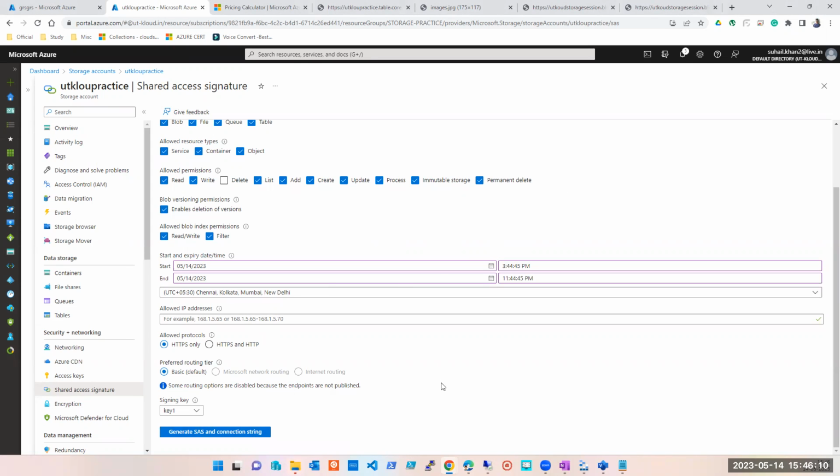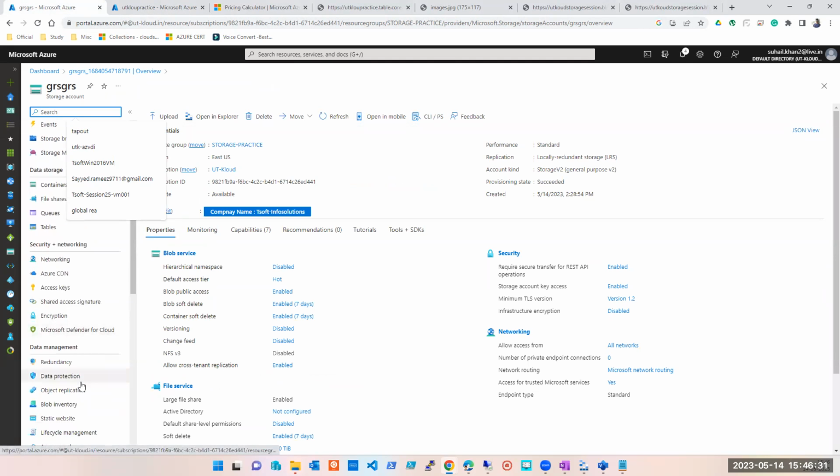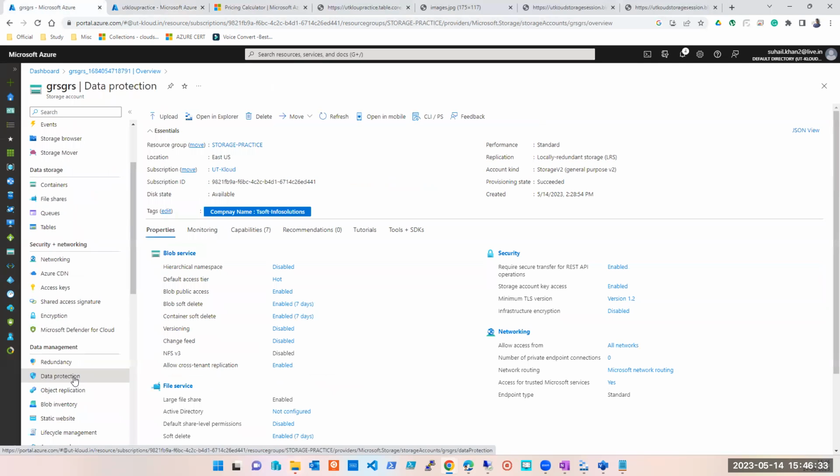Right, about the endpoint thing that was there. Enable endpoint above the blob. Endpoint is a blob concept of backup which we have not covered. I'm sure you're getting confused with something. So which term are you referring to? No, in storage account. If you go to storage account, I can show it to you. It is there in data protection. I am in the storage account. The very first option, data protection.